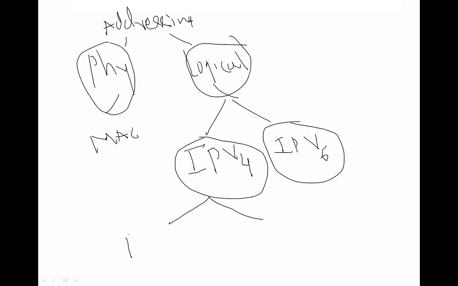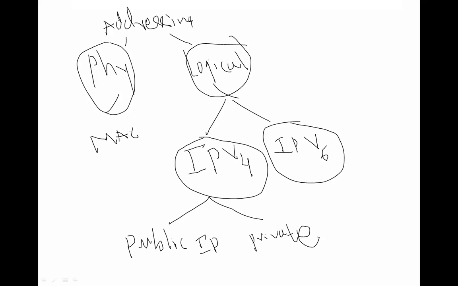One is public IP, and second one is private IP. Got it? I'm using the mouse, so you have to just listen to my words.